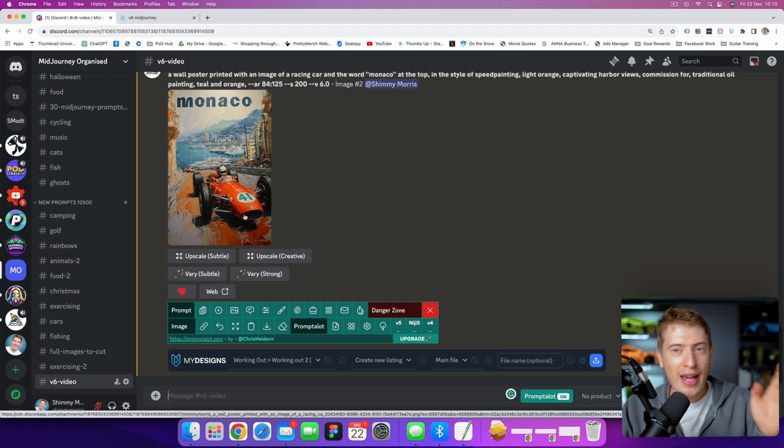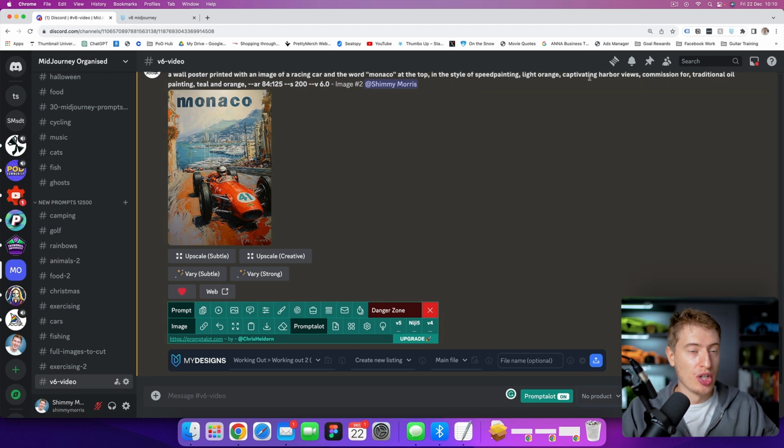So moving forward, in order to kind of get these designs, you want to do a couple of things. You want to include certain buzzwords like oil painting and certain colors. So for example, this one has a light orange, and it also says captivating harbor views. So you actually want to make your whole prompt feel a lot more flowery with its text. I know it sounds weird and silly, but by doing this, it allows you to create these incredibly detailed prompts that generate some really, really creative and artistic results.